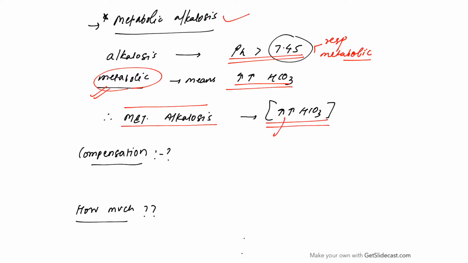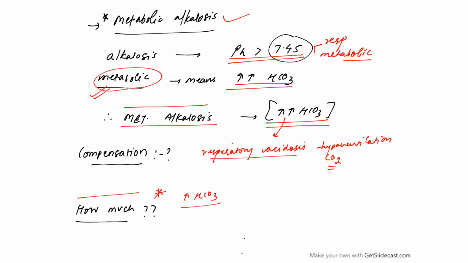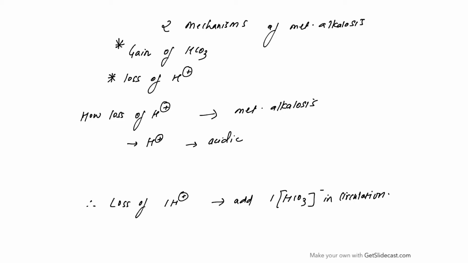So now how will the body compensate? The body will compensate by respiratory acidosis. There will be decrease in the respiratory rate, there will be hypoventilation and retention of CO2. How much? The compensation by the body is fixed. So for every increase in bicarb, the PCO2 will increase by 0.75. So that's the compensation.